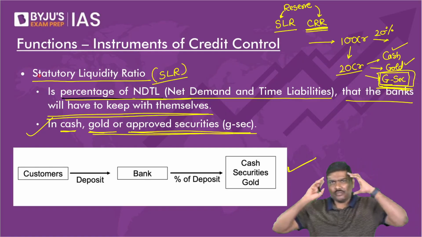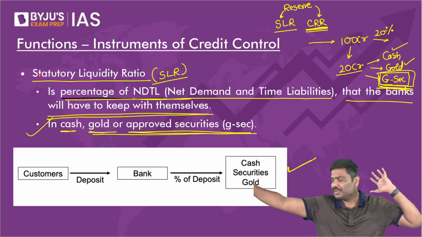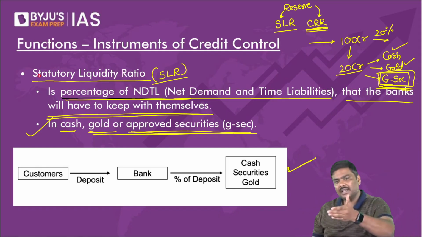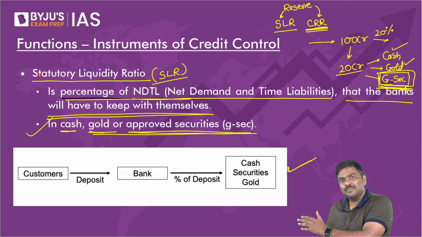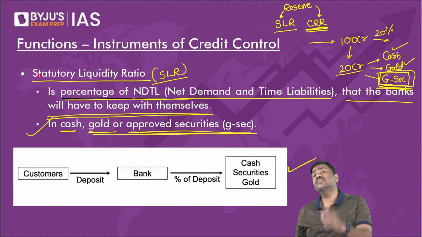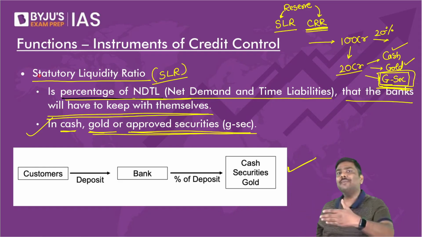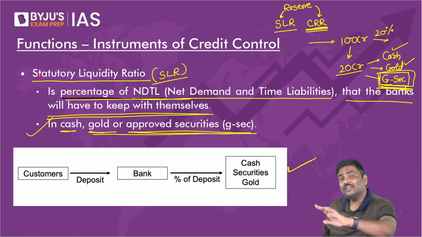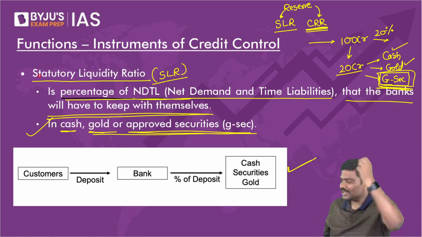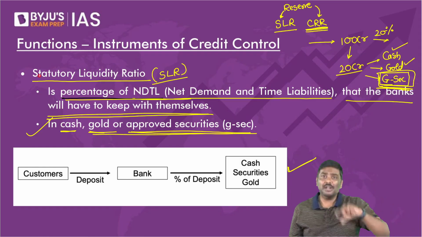I'll give you a very, very extreme case scenario. Imagine a bank is there. They will collect money from the depositors and give all of this money to a company such as Kingfisher. Now, what if Kingfisher closes down? Who will repay the money to the bank? Where will the bank have the money to repay the customers? So, I hope you understand.